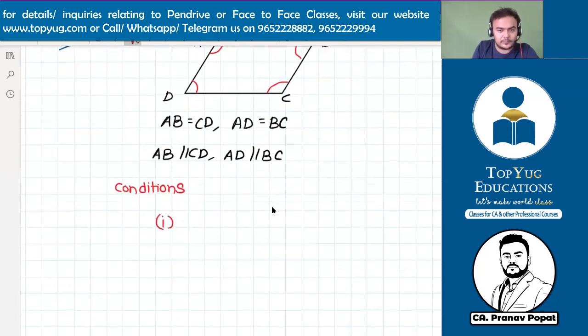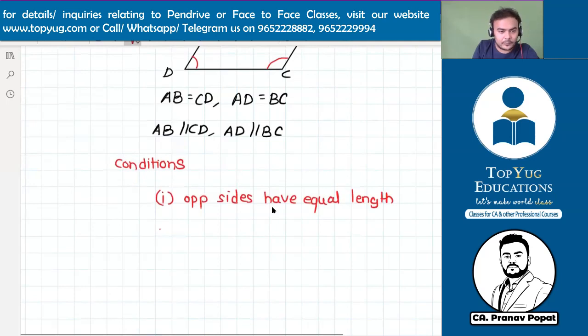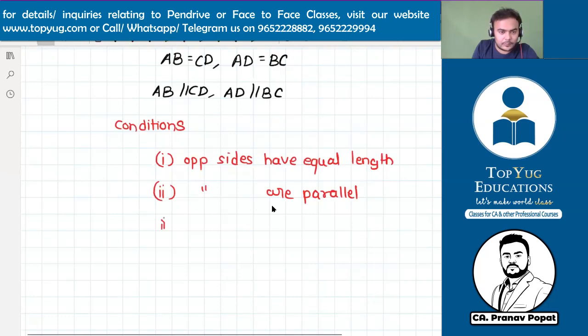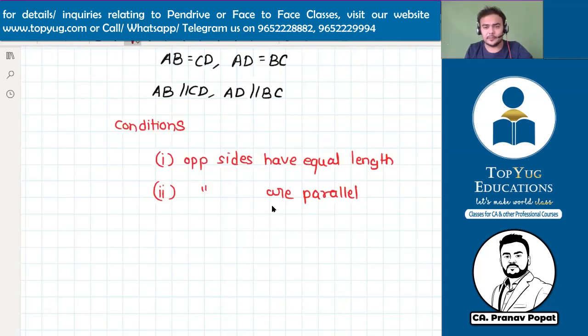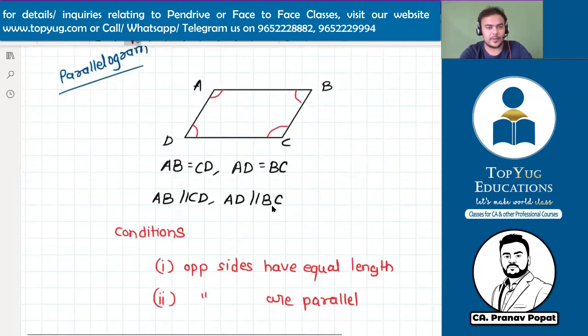So conditions: 1. Opposite sides have equal length. Opposite sides are parallel. That's it. No condition of 90°. It can be any angle. So parallelogram can have any angle. Okay? Not an issue. This is the condition of parallelogram. And the last one.